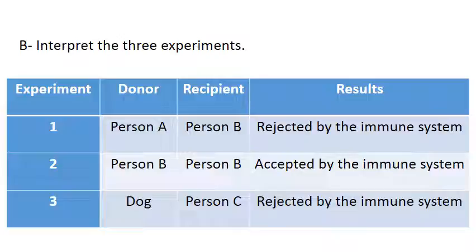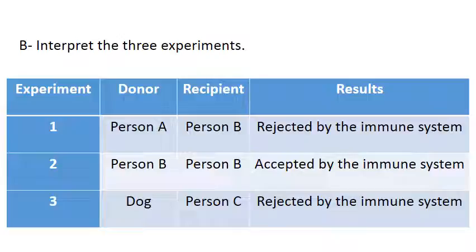Good. Can you analyze experiment 3, please? Performing a skin graft experiment from a dog to person C leads to the rejection of the graft by the immune system.